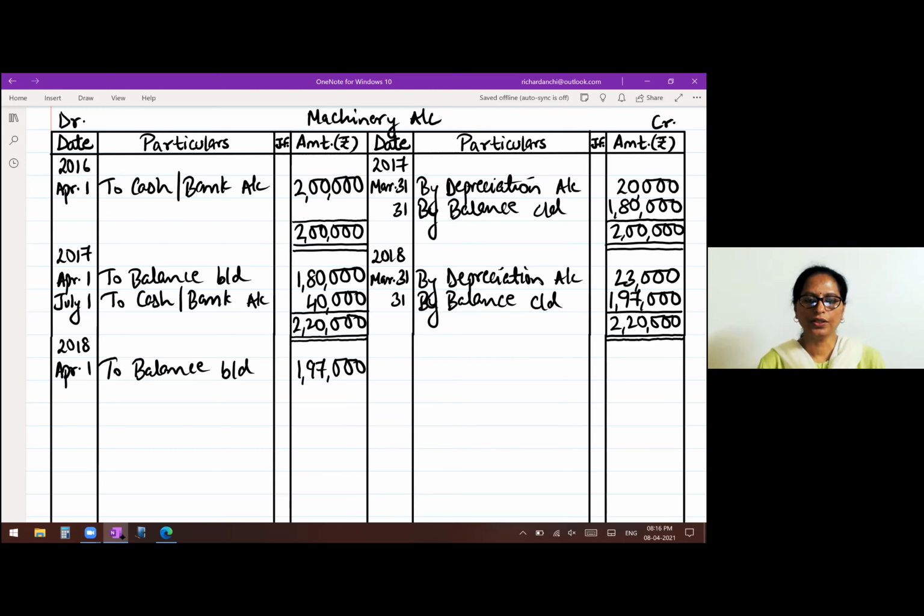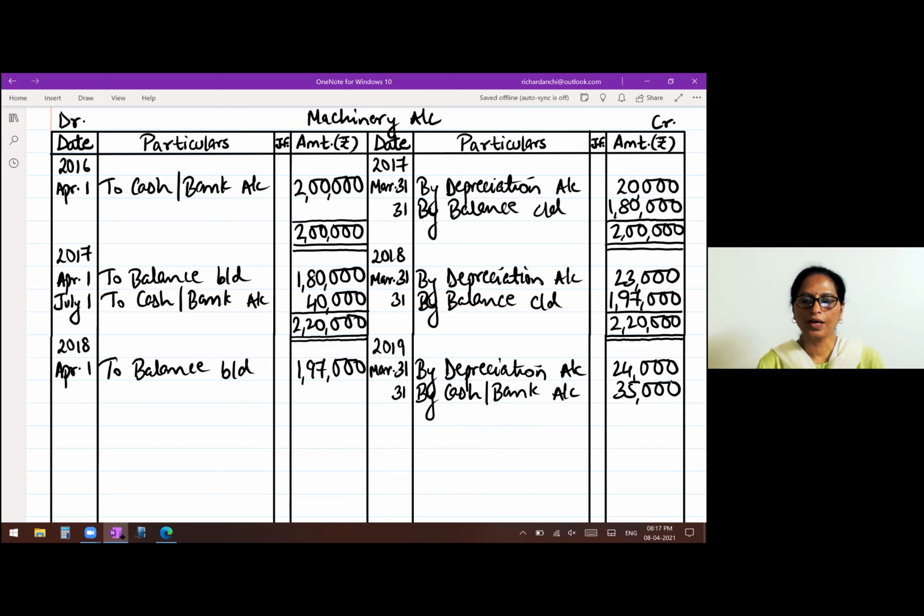Now end of the year, so 2019, March 31st. First entry will be for depreciation. So by depreciation account, we have charged their total depreciation 24,000. Now we have sold the machine. So again on March 31st, by cash or bank account, it is 35,000.